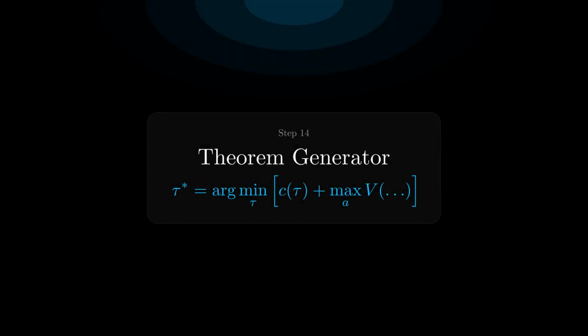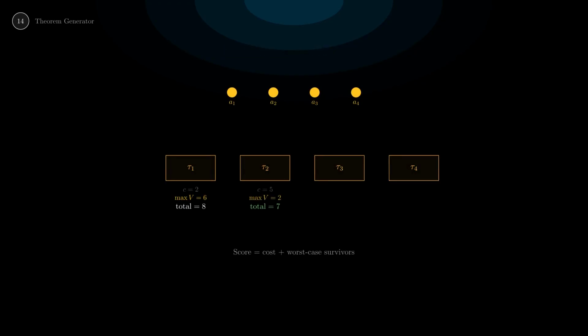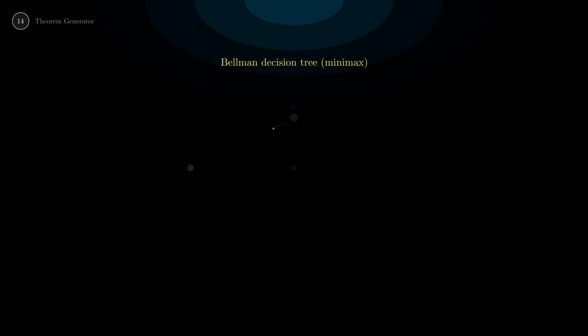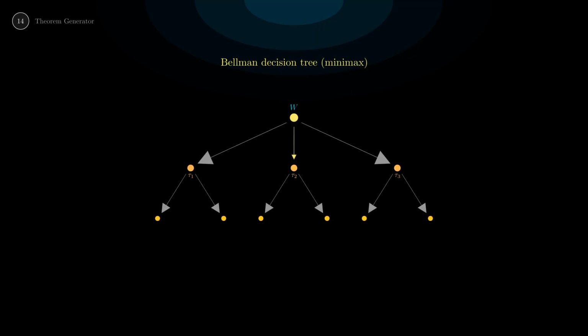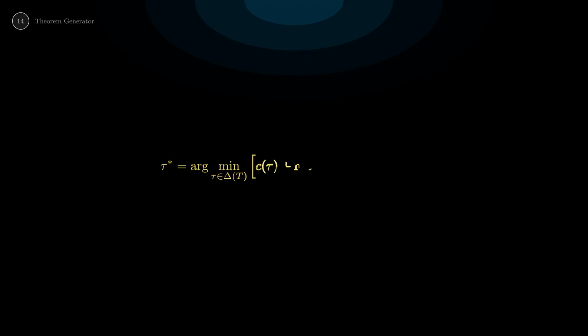When we're on the omega frontier with multiple survivors, which test should we run next? The answer is deterministic, the Bellman minimax. For each candidate test, tau, compute its cost, and the worst case number of survivors over all possible outcomes. The total score is the sum. Pick the test with the minimum total score. This is the optimal test, the one that makes the most progress for the least cost, even in the worst case. It's not a heuristic or a guess. It's the unique minimax optimal strategy.